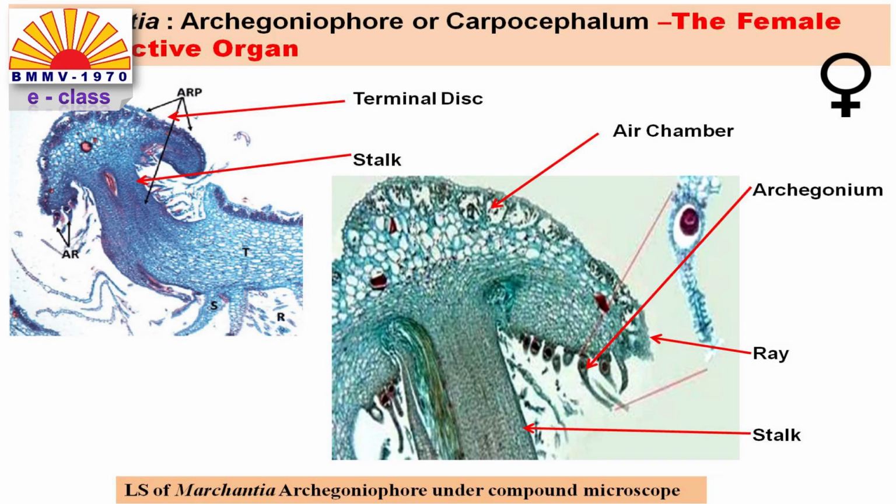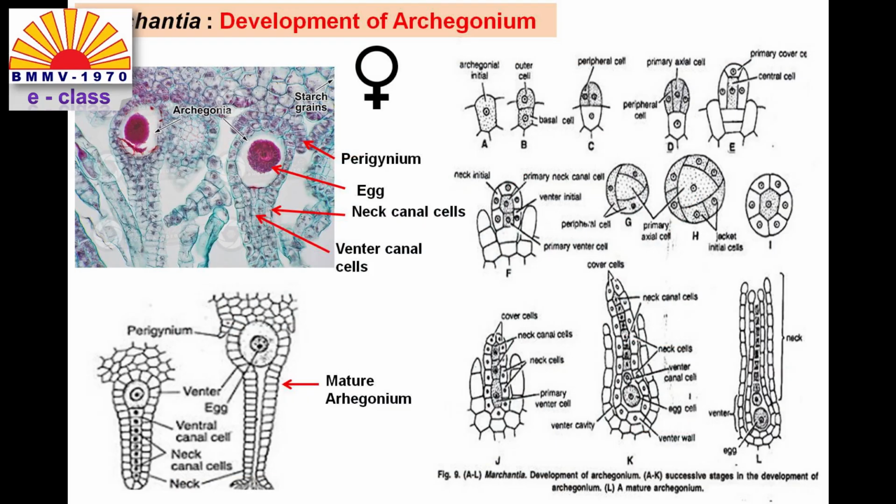The archegoniophore shows a very well differentiated tissue organization. The upper region is the photosynthetic zone, containing air chambers and photosynthetic filaments. The lower zone is where the archegonia are placed in a hanging position, covered by ray cells. The archegoniophore also contains a long stalk. The archegonium develops from a single cell of the archegoniophore known as the archegonial initial. After repeated cell divisions, a mature archegonium is formed.